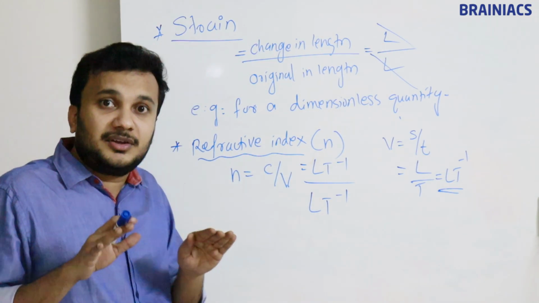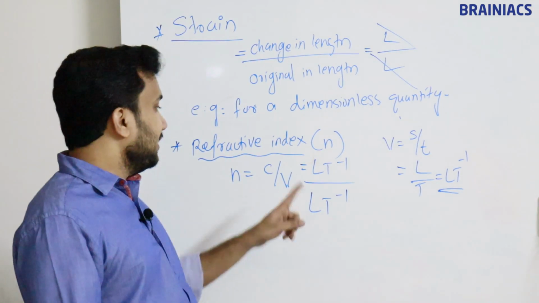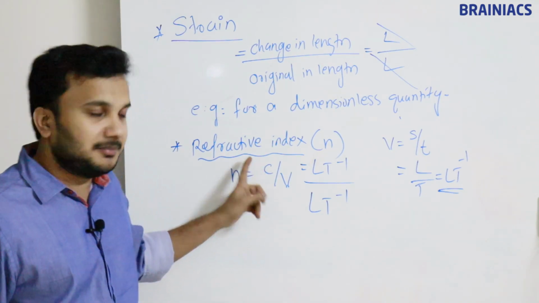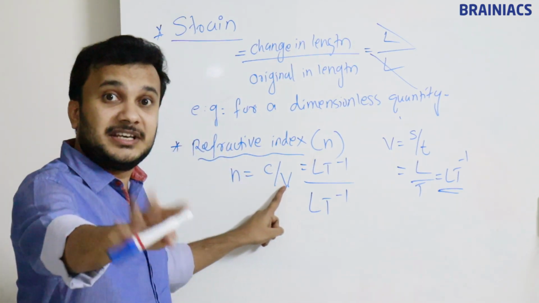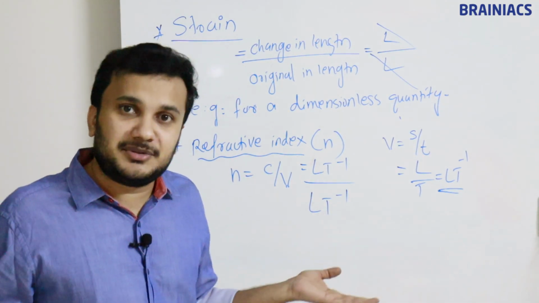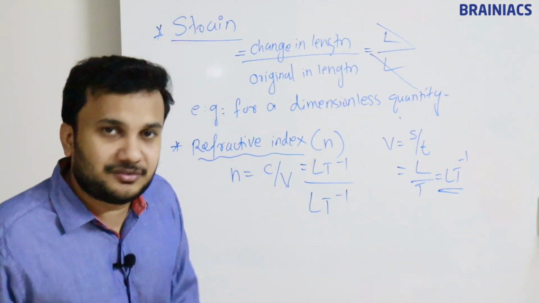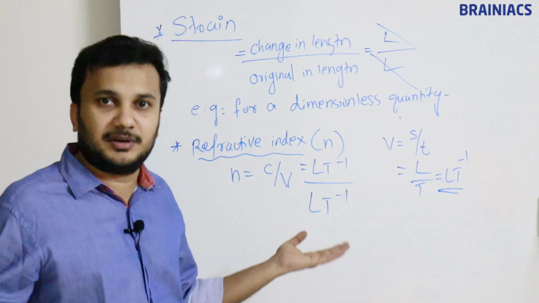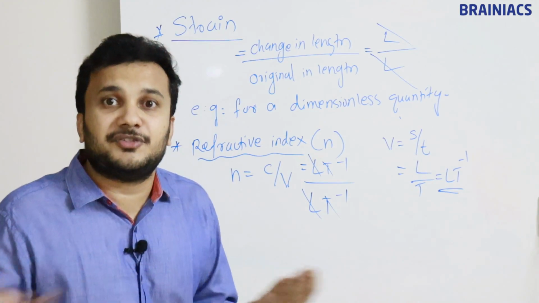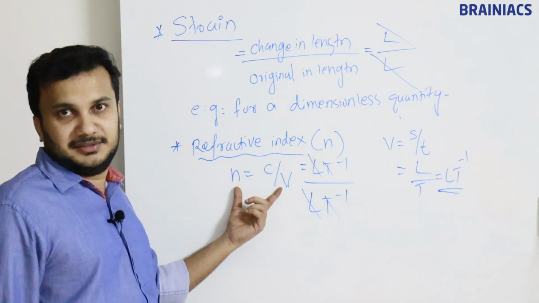But the velocity of a light ray happens in a different medium. This may be velocity in a water medium. This is a velocity in an air medium. This is a velocity in a kerosene medium, and this is a velocity in an air medium. So it is just the medium that is changing, but numerator and denominator are both velocity. So velocity by velocity means both will get cancelled, right? Here L cancels and T cancels, and what is your dimension formula? Everything got cancelled. So you have no dimension formula for this parameter.